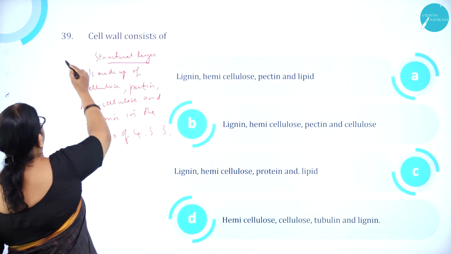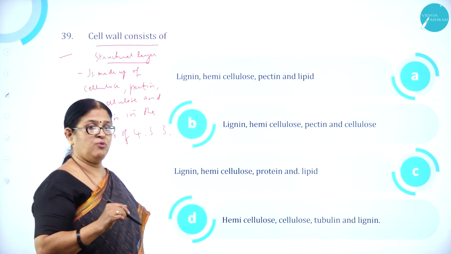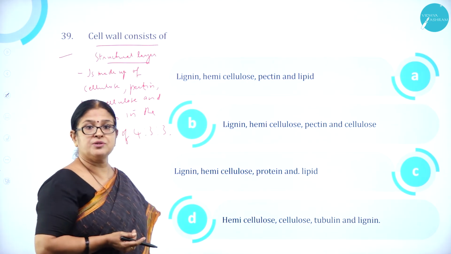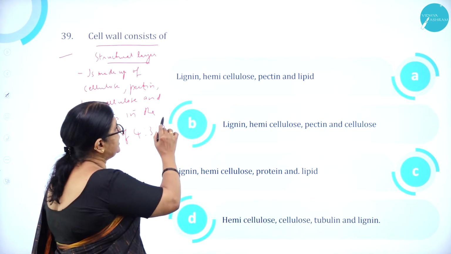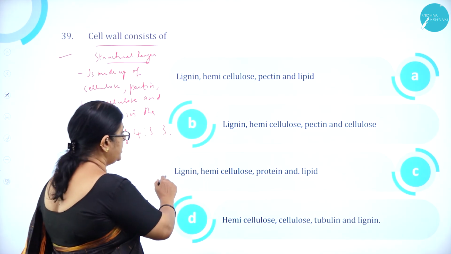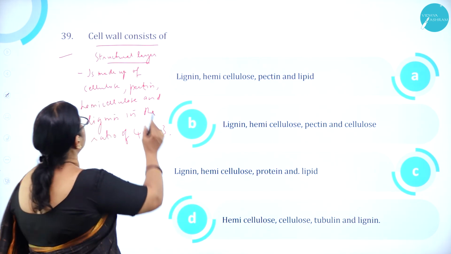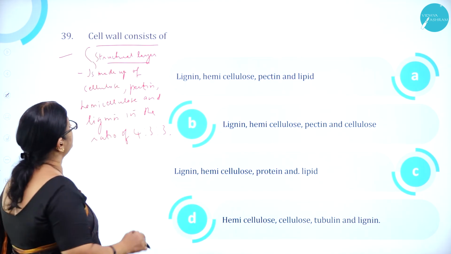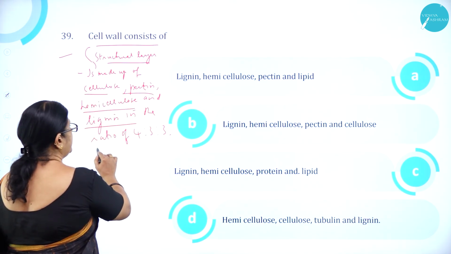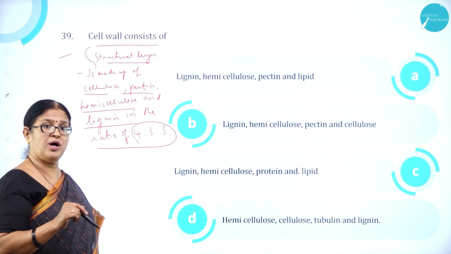Moving on to question number 39. The cell wall consists of, we know plants have a very unique cell wall made up of cellulose and other substances: option A, lignin, hemicellulose, pectin and lipid; option B, lignin, hemicellulose, pectin and cellulose; option C, lignin, hemicellulose, protein and lipid; option D, hemicellulose, cellulose, tubulin and lignin. We all know that the cell wall is a structural layer made up of cellulose, pectin, hemicellulose and lignin in the ratio of 4:3:3. Cellulose is the primary cell wall material.